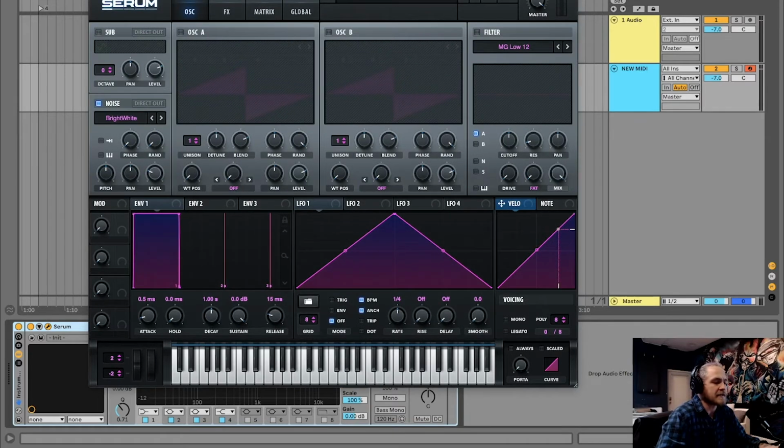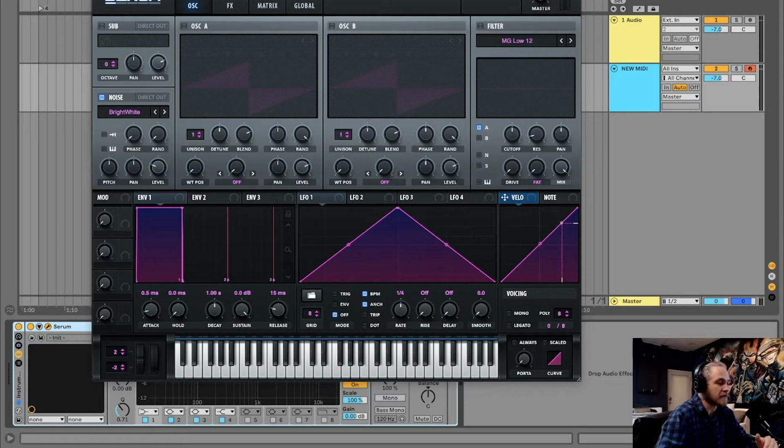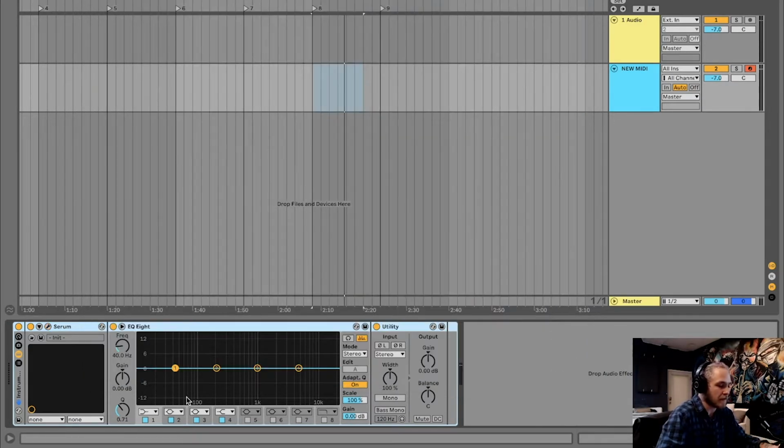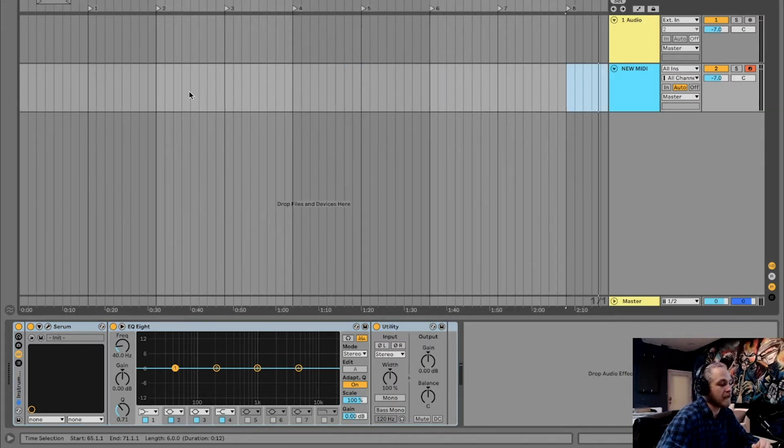And all white noise is, is all of the frequencies played at the same volume, from 20 hertz to 22,000 hertz. So if you were to look at it under an EQ, you'll see they're all generally playing at the same volume here. The texture of the bright white might be a little bit different, but the idea of white noise is all the frequencies played at the same volume.